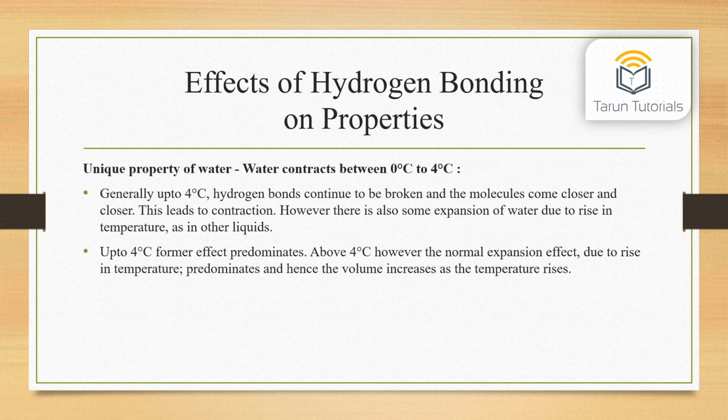Unique property of water. Water contracts between 0 degrees Celsius and 4 degrees Celsius. Generally, up to 4 degrees Celsius, hydrogen bonds continue to be broken and the molecules come closer and closer. This leads to contraction. However, there is also some expansion of water due to the rise in temperature, as in other liquids. Up to 4 degrees Celsius, the former effect predominates. Above 4 degrees Celsius, however, the normal expansion effect due to rise in temperature predominates, and hence the volume increases as the temperature rises.